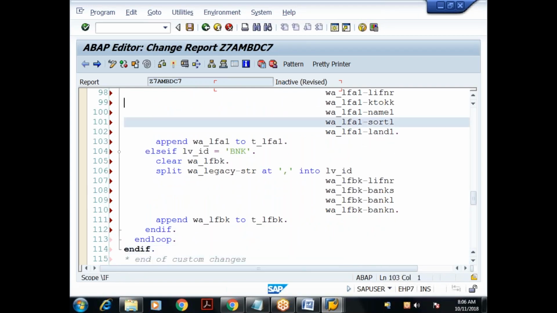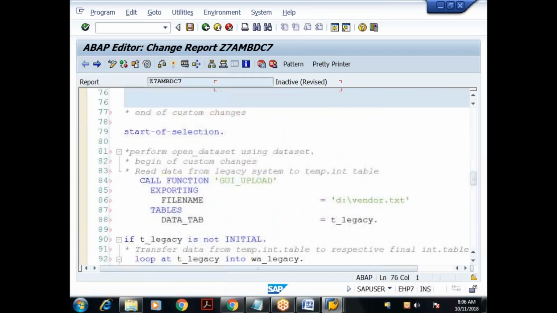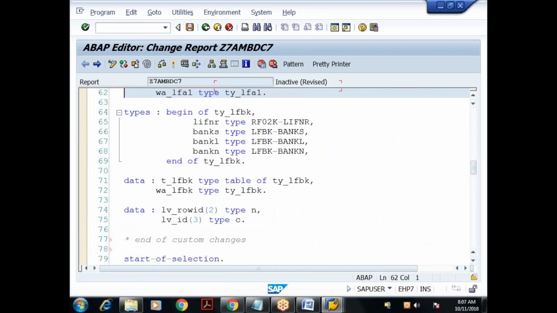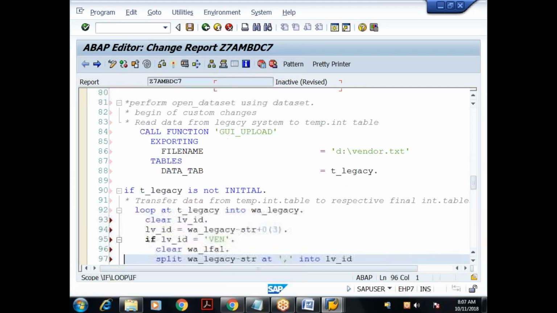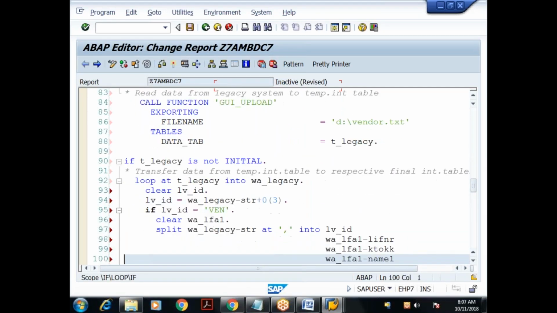So I'll just explain this logic. I declared three internal tables. One is a temporary internal table and two are final internal tables. One internal table refers to vendor master data, the LFA1 table. Another refers to vendor bank details, the LFBK table. First, I'm reading the data from the local text file to the temporary internal table. I'm looping it.